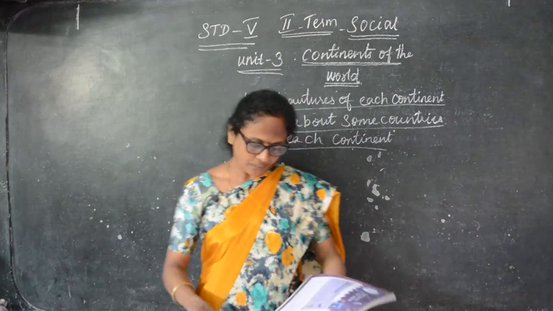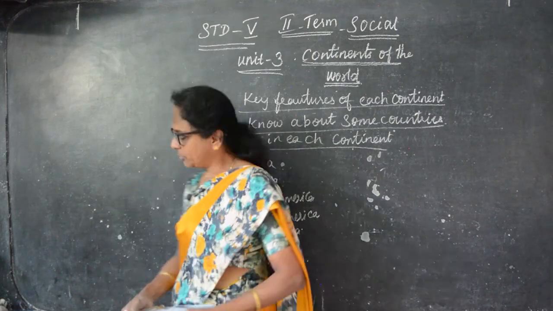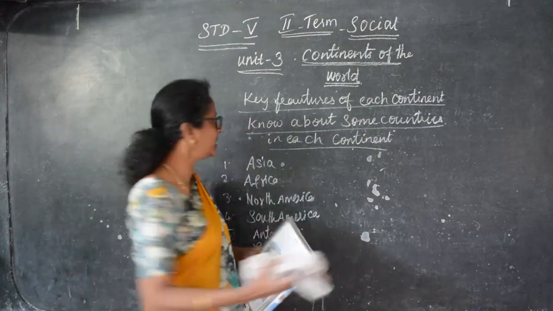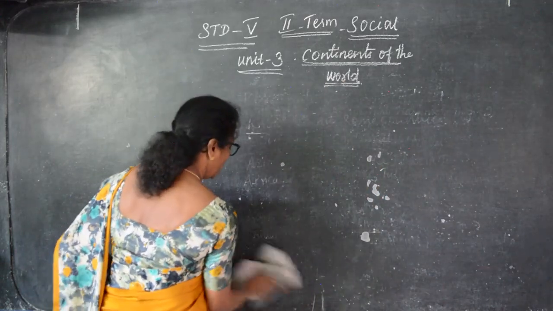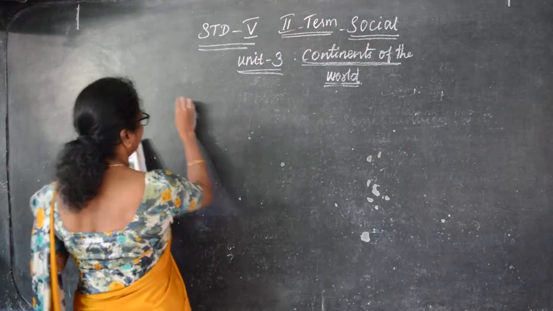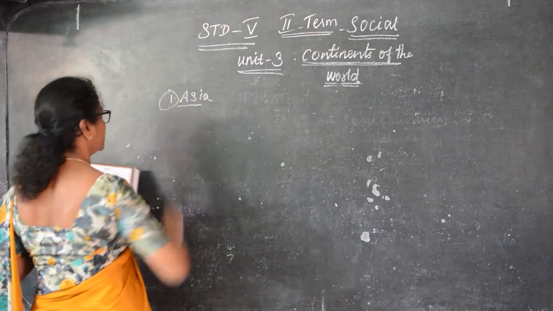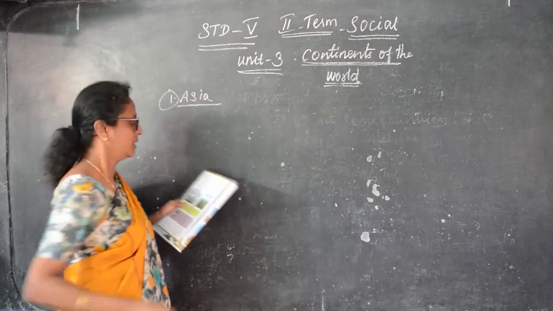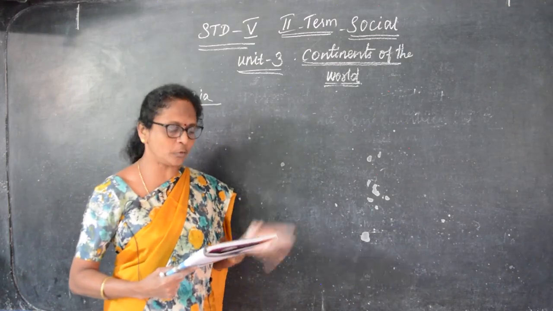First we are going to see about Asia. Asia is the world's largest continent. We are going to see the continents of the world one by one. Asia is the largest continent in size and population.